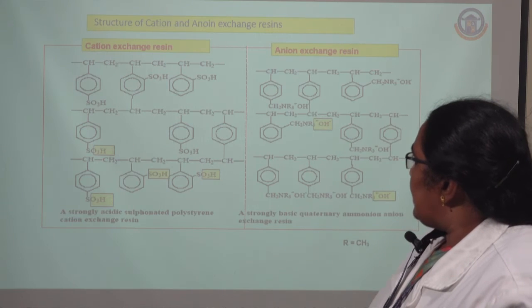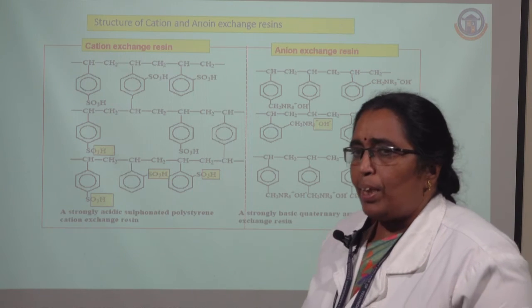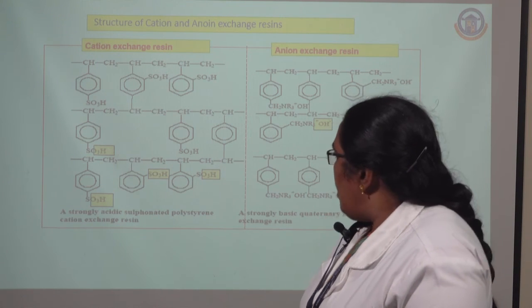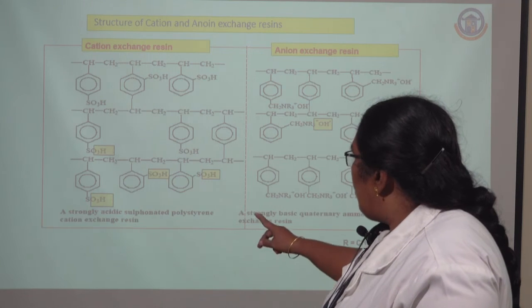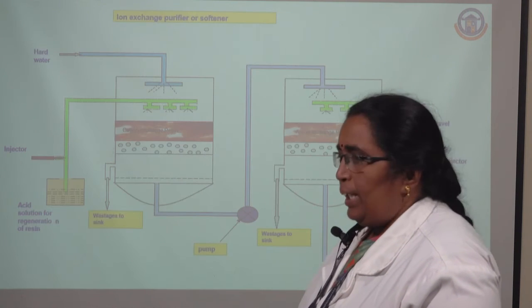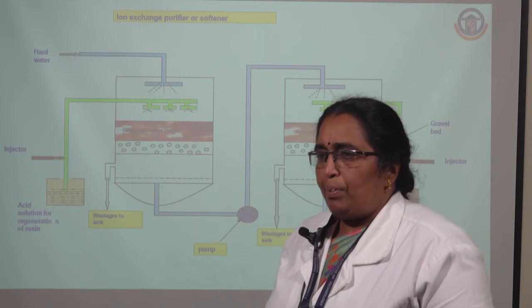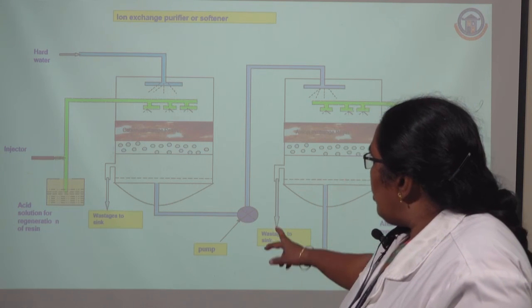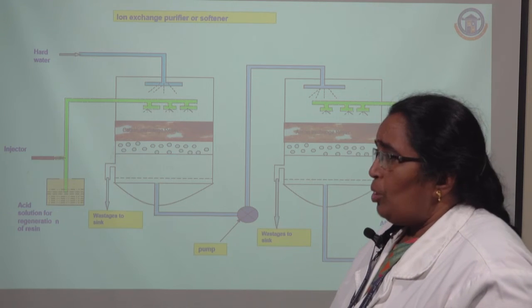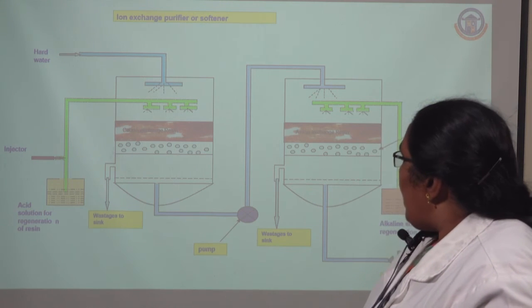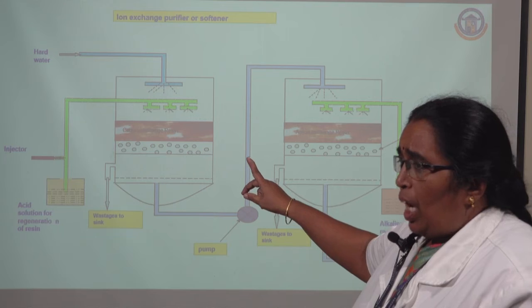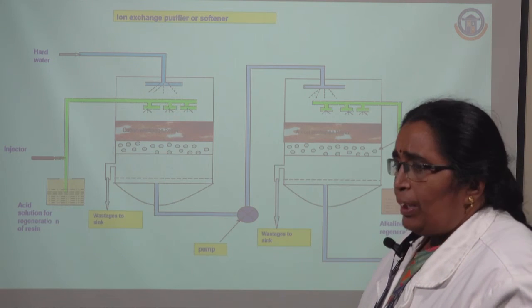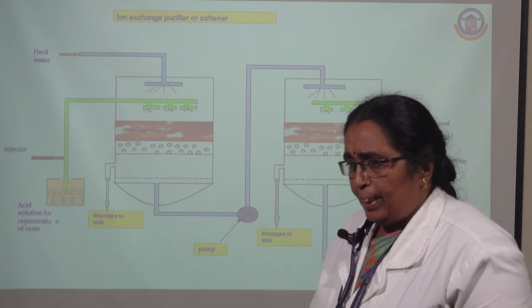You see that this is the cross-linked network of the polymer resin which contains the active group, so that H and OH are replaced with the ions dissolved in the water. This is the cation exchange resin, and the second one is the anion exchange resin. The hard water is first allowed to pass through the cation exchange resin.